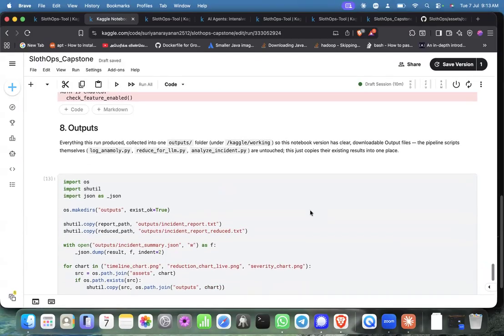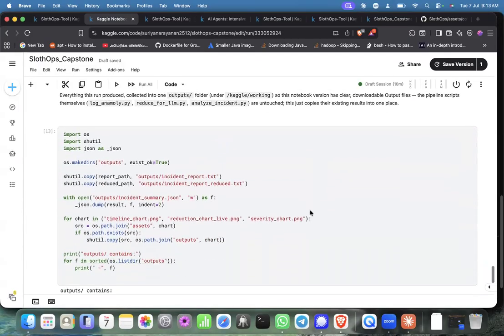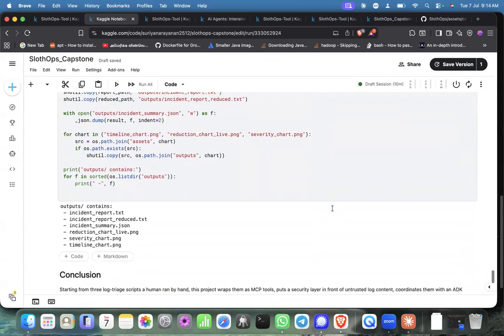And then the final section is outputs. I have saved the outputs in the outputs directory, where you can see the summary JSON, the PNG of all the logs, and the incident report and the incident report reduced text. All those things will be in the temp folder.